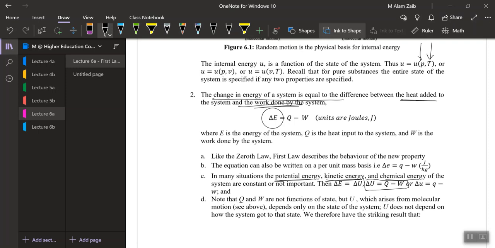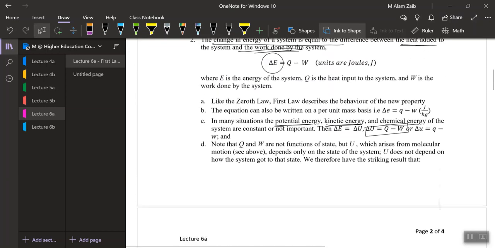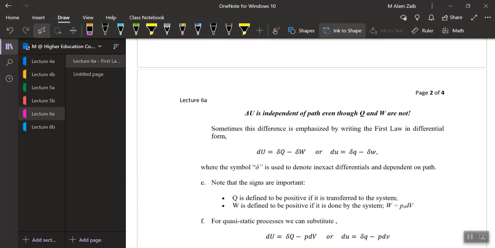So the change in internal energy is equal to the heat supplied minus the work done.